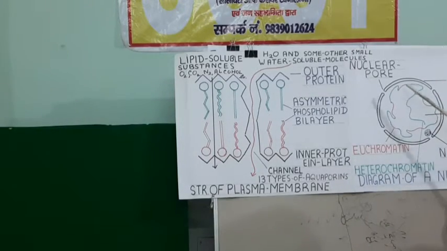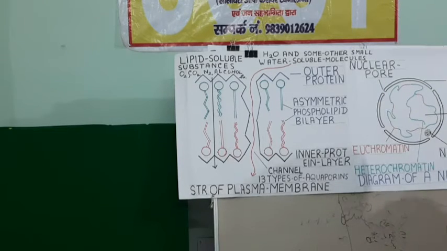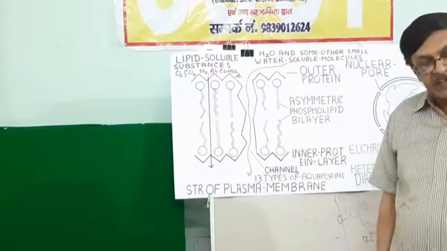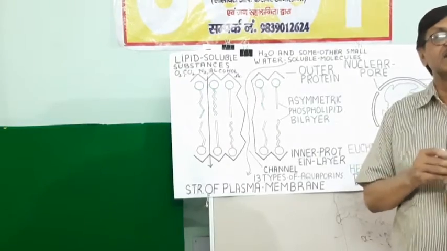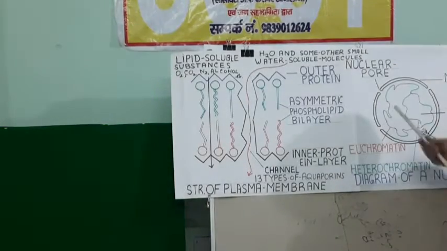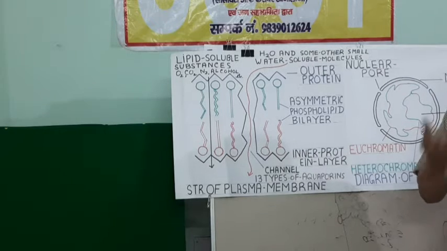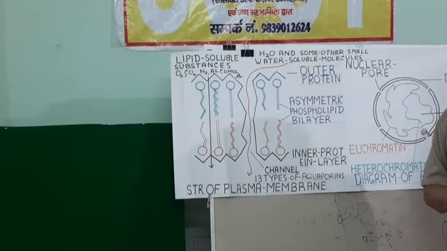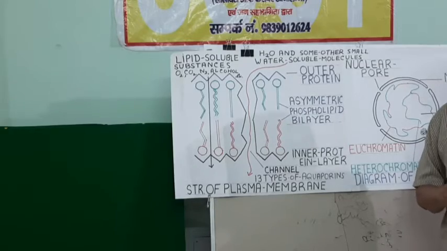Then in the nuclear pore we have nuclear pore complexes. They are very important because at the time of cell division, mitosis, the nuclear membrane dissolves, but the nuclear pore complexes remain in the cytoplasm and they perform an active role in the transport of molecules from the cytoplasm to inside the nucleus and from inside the nucleus to outside into the cytoplasm.